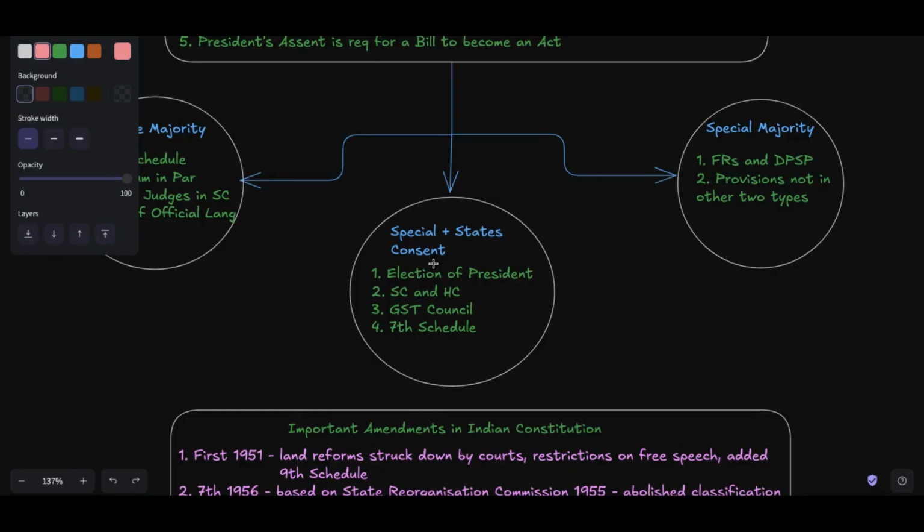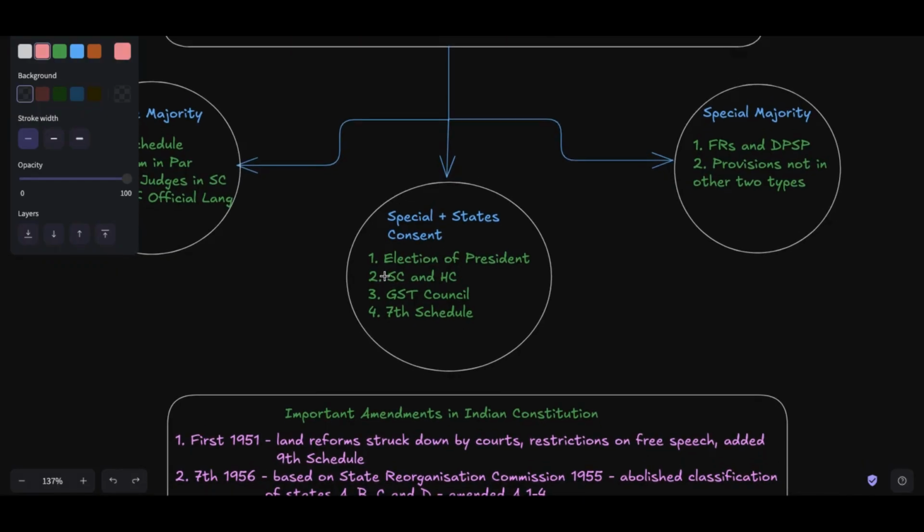So special majority is two-thirds of the members present and voting, right? And states' consent means you also need consent from all the state assemblies or state legislatures, right? First is election of the president. Then Supreme Court and High Court changes, so if there are any changes or provisions related to the Supreme Court and High Court, we need a special majority plus states' consent.